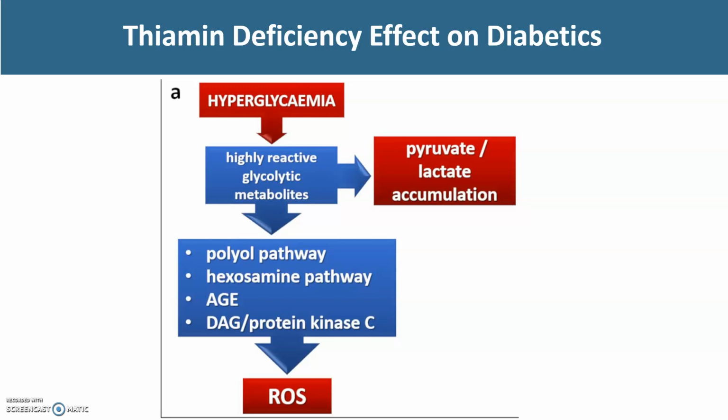And finally, it also activates DAG, or diacylglycerol, and this contributes to an increase in protein kinase C. These activate the thickening of the basement membrane, the vascular occlusion, increased permeability, and ultimately increased angiogenesis. So I think this is an interesting aspect of managing a thiamine deficiency for your diabetic patient.